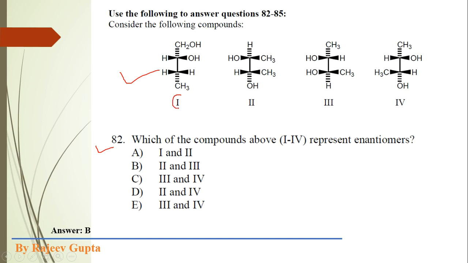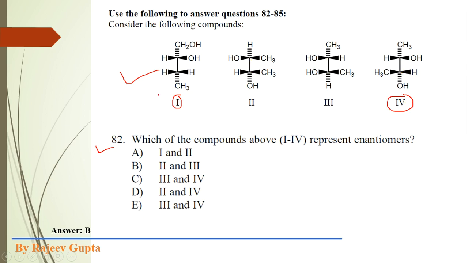In structure 1, both hydroxyl groups are present at positions 1 and 2, but in structures 2, 3 and 4, the hydroxyl groups are present at positions 2 and 3.